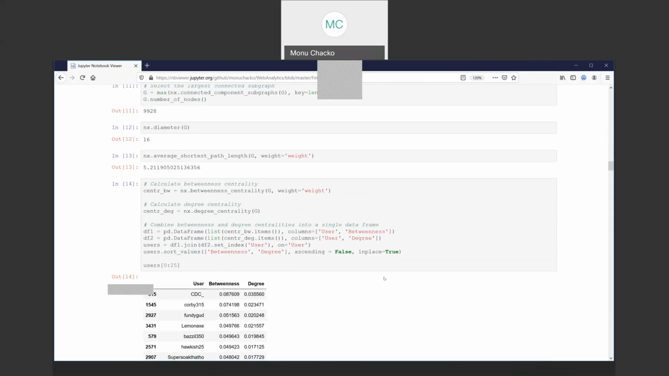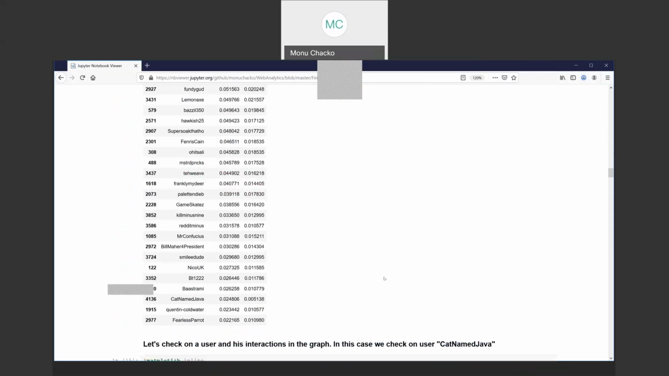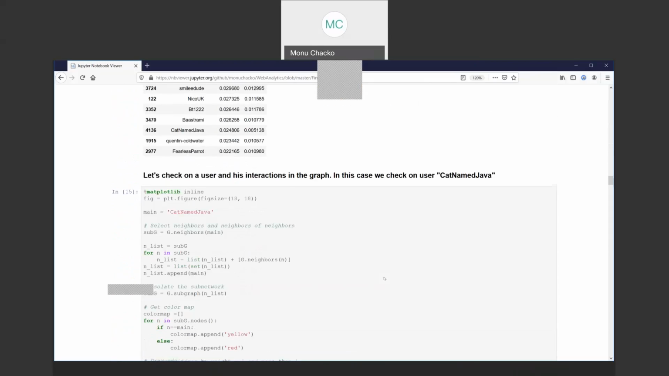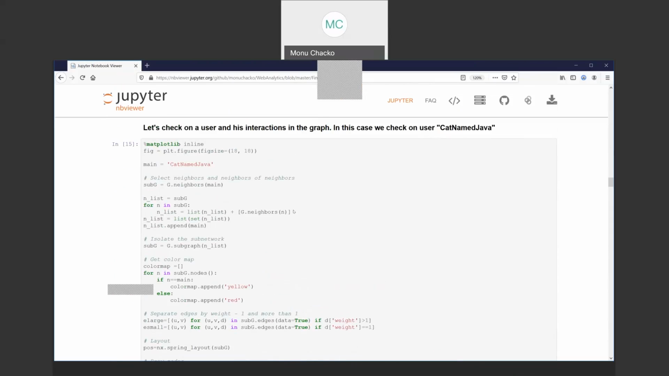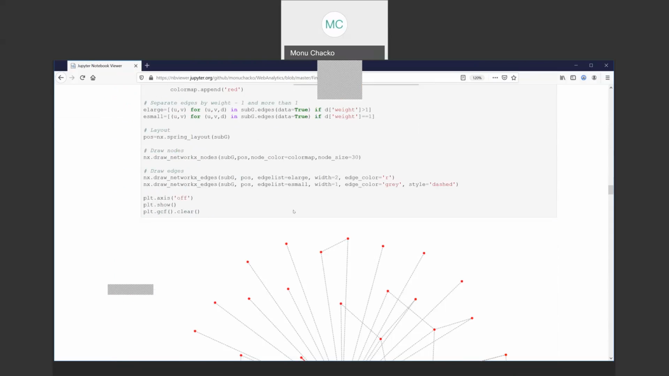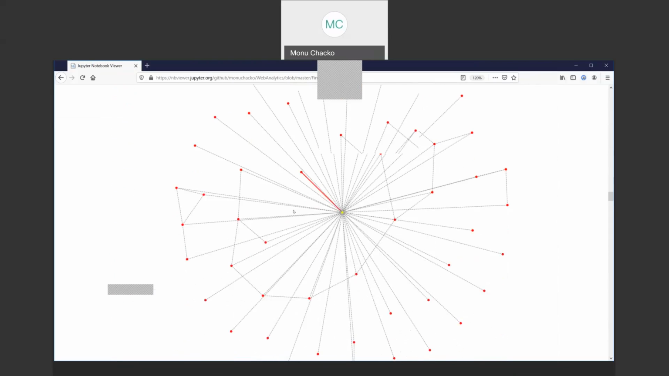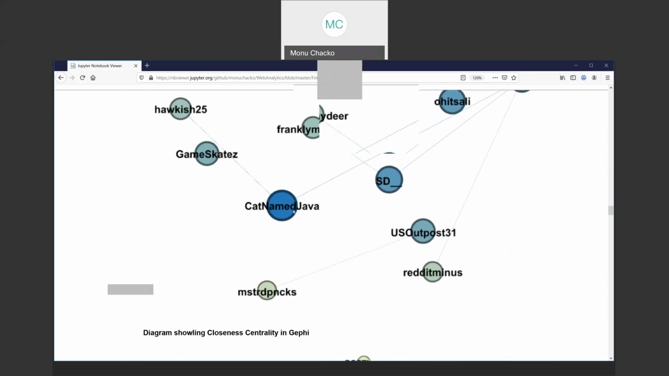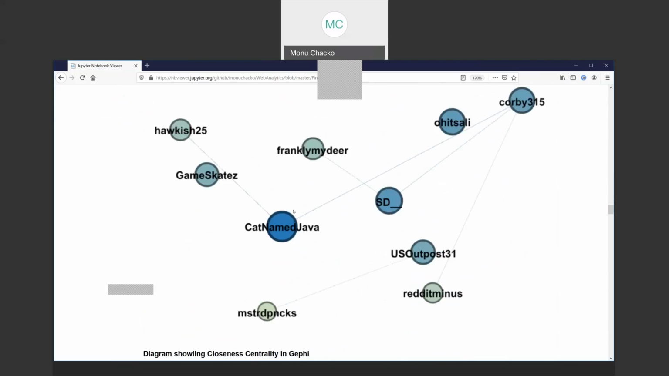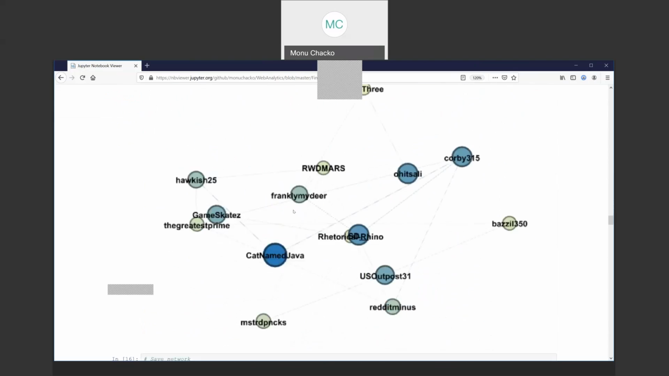And there's a display of the degree centrality. We found that a cat named Java was one of the important nodes there. So we did a diagram for that. And this is from Gephi again, for centrality and betweenness filters. We found a cat named Java was very prominent there.